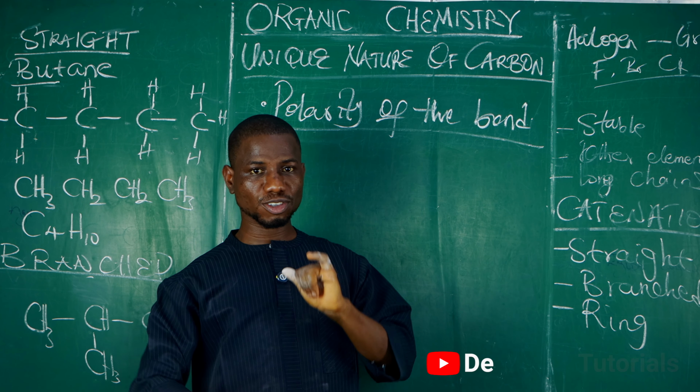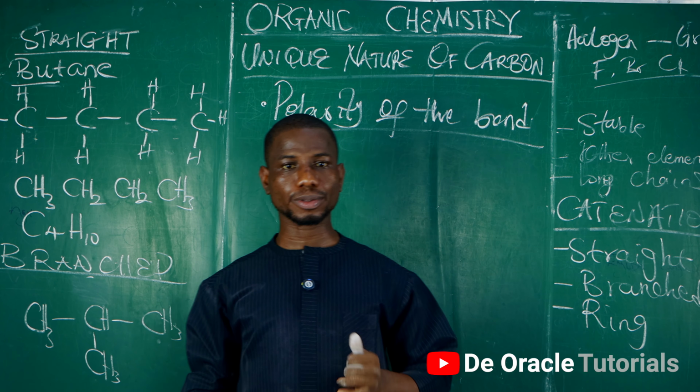We've mentioned the valency of the carbon. We've mentioned the ability to catenate, the polarity of the bond, and the type of hybridization. We've treated the valency, where we said that the valency of carbon is what? 4. That carbon is said to be what? Tetravalent. True or false? And we've mentioned something under catenation, the ability of atoms of the same element to form stretching, branching, and what? Ring structures.